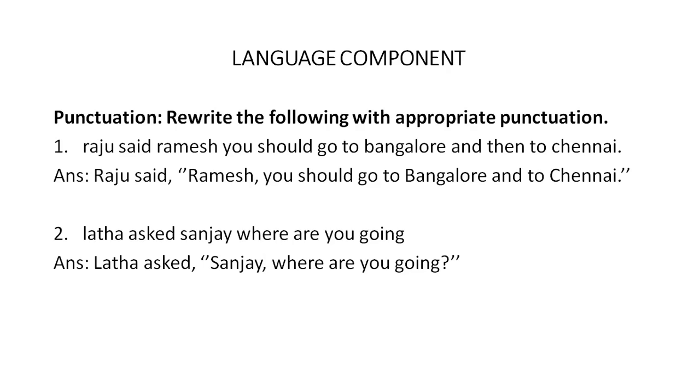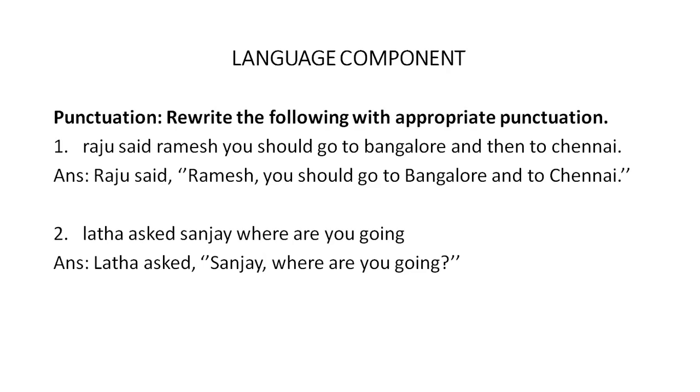Now, under punctuation, you are supposed to focus on the commonly used punctuation marks to be used in the sentence. Now, which are the commonly used punctuation marks? First one is capital letter, then comes comma, inverted commas, it can be either singular or double inverted commas, question mark, exclamatory mark, and full stop. So these are the most commonly used punctuation marks. So whenever a sentence is given to you, you will have to check which punctuation mark is necessarily to be used in a particular sentence.